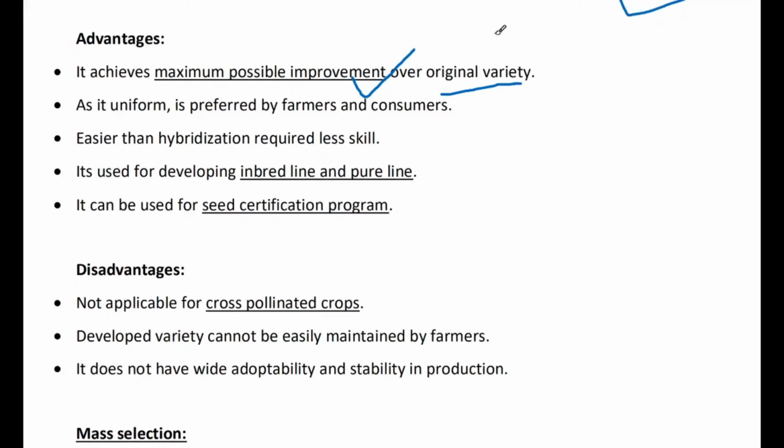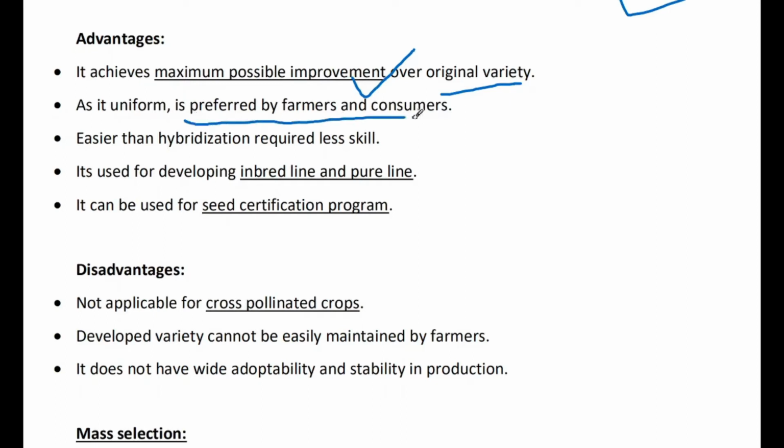Advantages: it achieves maximum possible improvement over the original variety. If you select a P1 variety and go for pure line selection from the initial level, whatever plant line you get has enormous improvement in particular characteristics. Whatever desirable characters you have, thousands of plants in a population can give similar, desirable results.